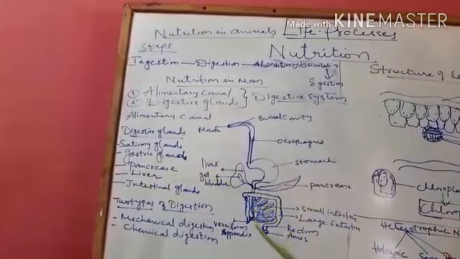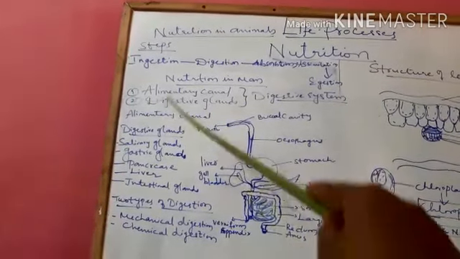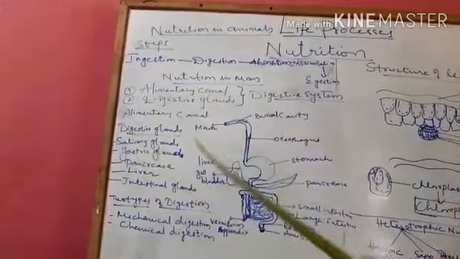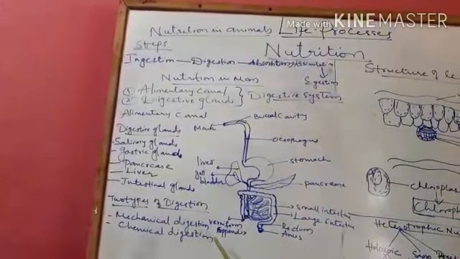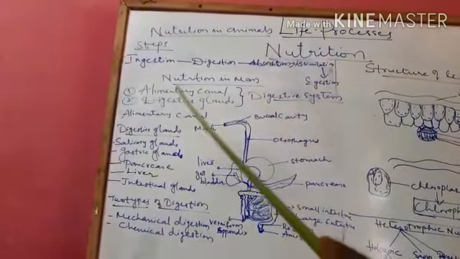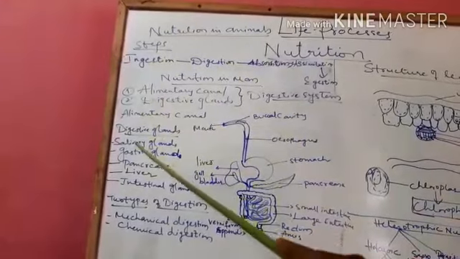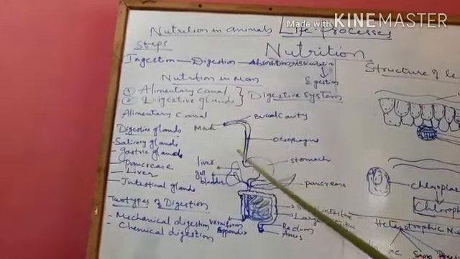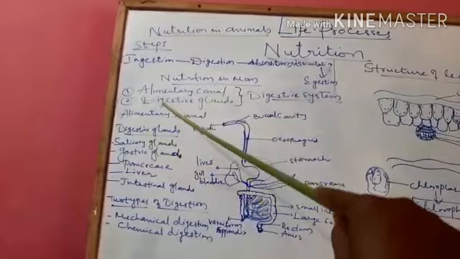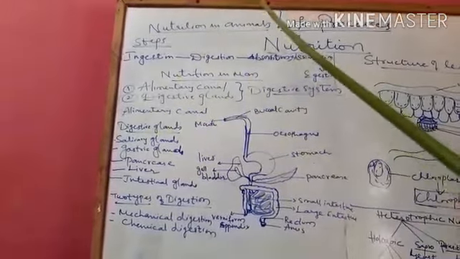Then in the small intestine, you have intestinal glands. So all these glands help in chemical digestion. Now we shall learn about what are the juices and enzymes secreted out by the particular digestive glands.